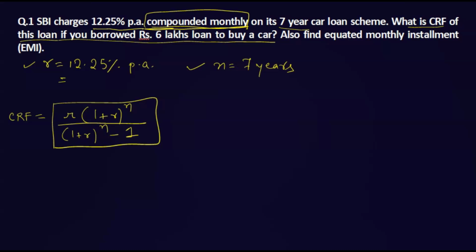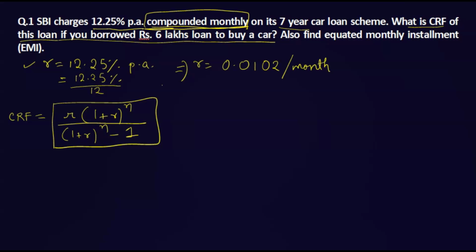So that will be 12.25% divided by 12. When we solve it, we will get 0.0102, and it is per month.